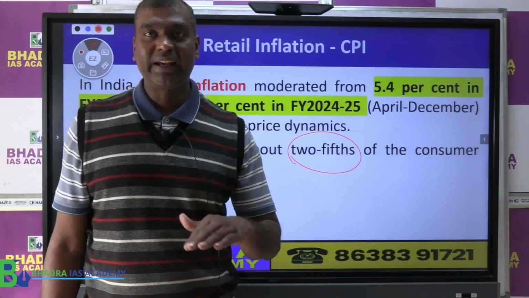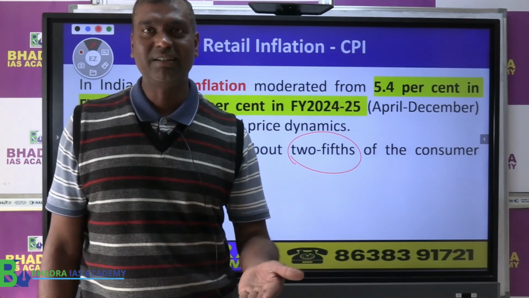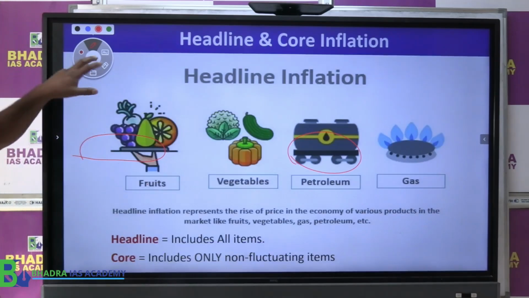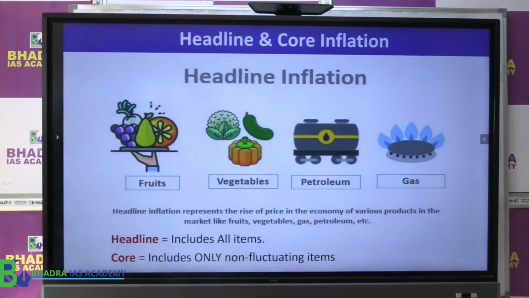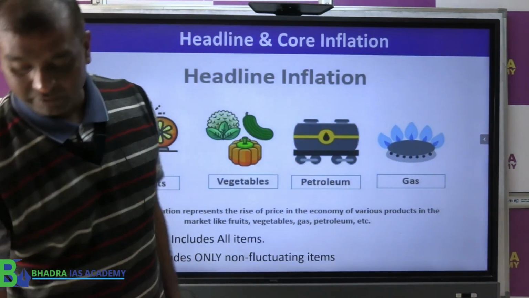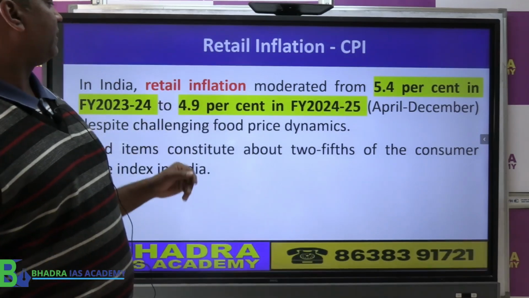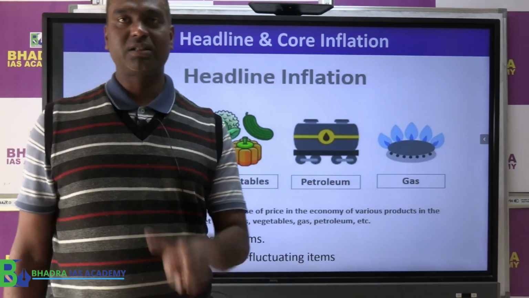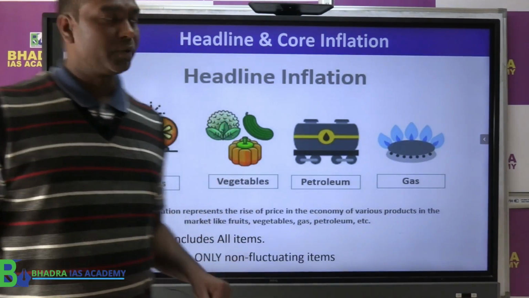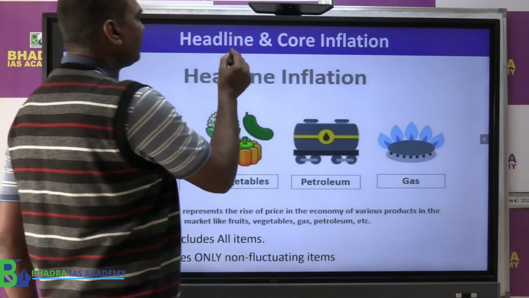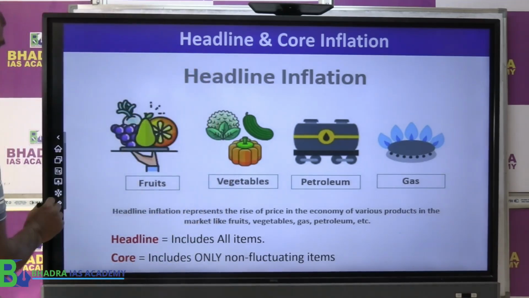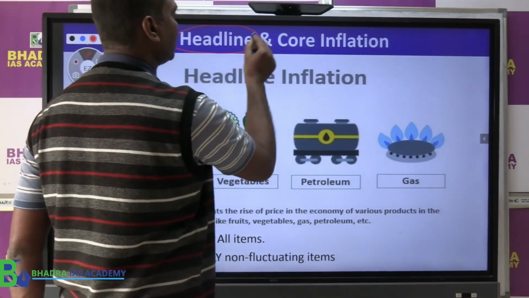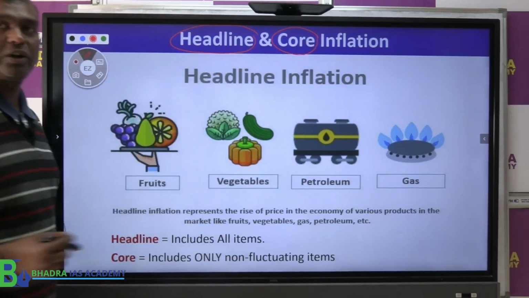Whereas at WPI, the major contributor is the manufactured products. Now, when we talk about headline inflation, what's the meaning of headline? We say that retail inflation, that is the headline inflation, etc. We need to understand now two concepts. One is called headline inflation, the other one we call core inflation. So we have two concepts, headline and core inflation.